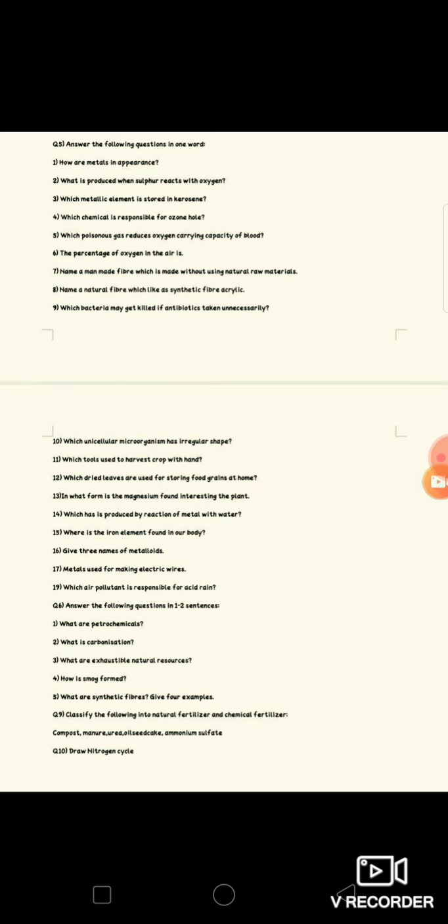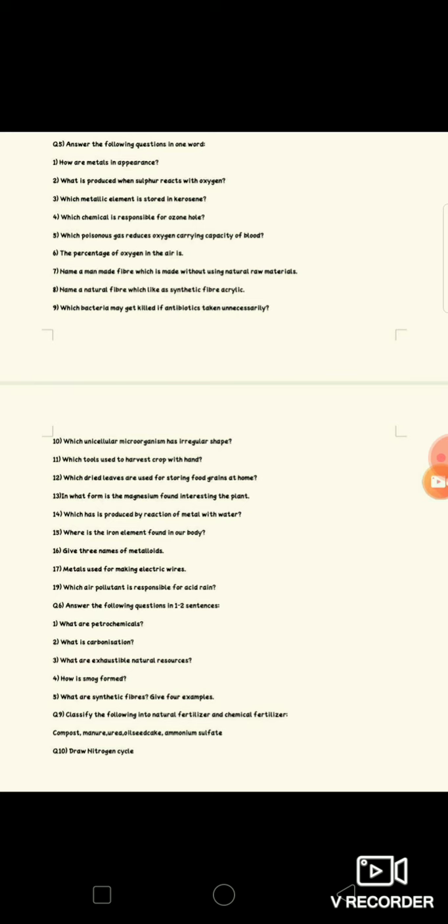Then the seventh one: name a man-made fiber which is made without using natural raw material. So what is the answer? Nylon. Then the ninth one: which bacteria may get killed if antibiotics are taken unnecessarily? Beneficial bacteria. Then the 11th one: which tool is used to harvest crops by hand? Sickle. Then the 17th one: metals used for making electric wires. Aluminium and copper. The other questions you are going to find out from your textbook.